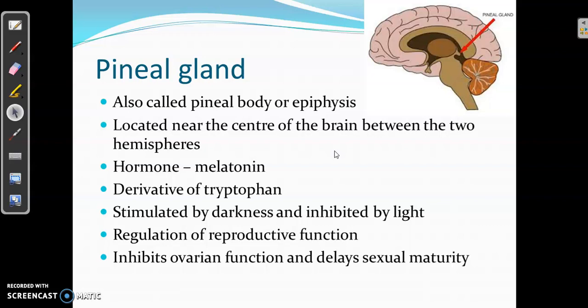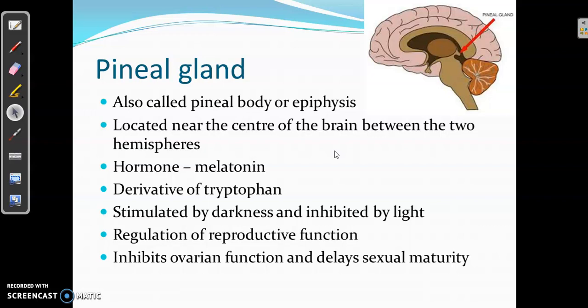So this hormone is actually responsible for the day-night periodicity, or the diurnal periodicity, in our day-to-day life. You know that we wake up in the morning and we go to sleep at night, and all our diurnal activities are regulated like that. So this diurnal periodicity is because of the melatonin hormone produced by the pineal gland. Another function of melatonin is regulation of reproductive functions. Reproductive functions in the body are regulated by the pineal gland.